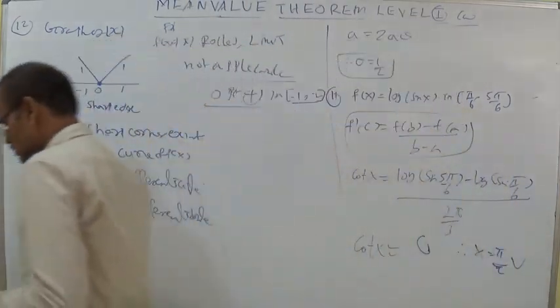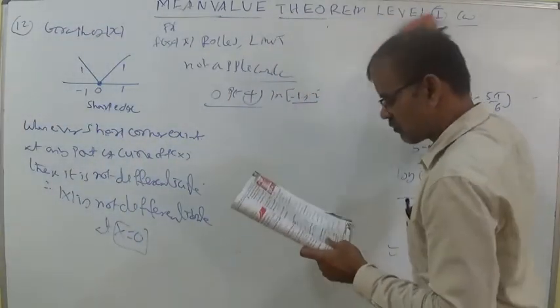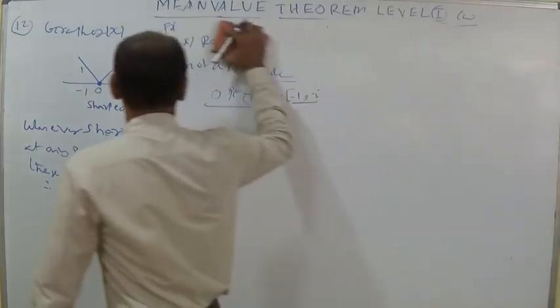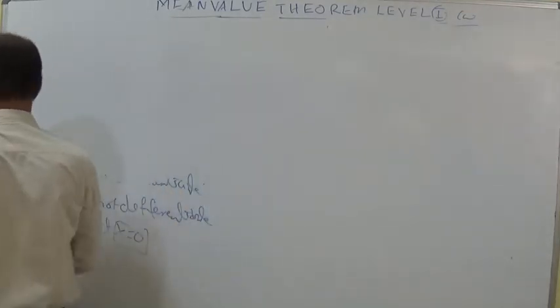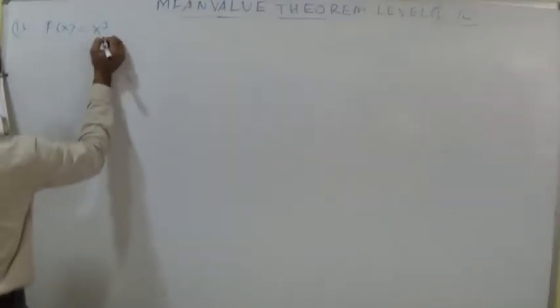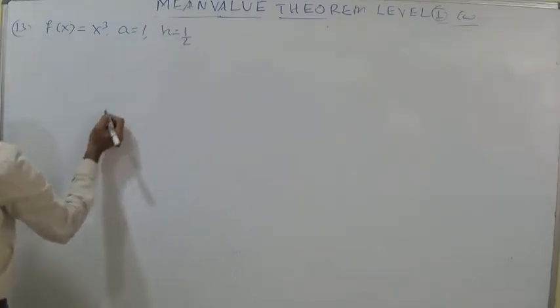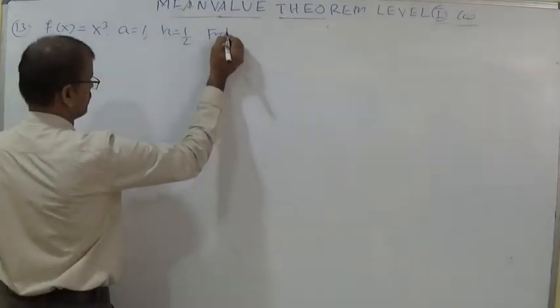Let us discuss the 13th question, again about the value of theta in Lagrange's mean value theorem. f of x is equal to x cube, a is equal to 1 and h is equal to 1 by 2. It is a curve. We should find the value of theta.